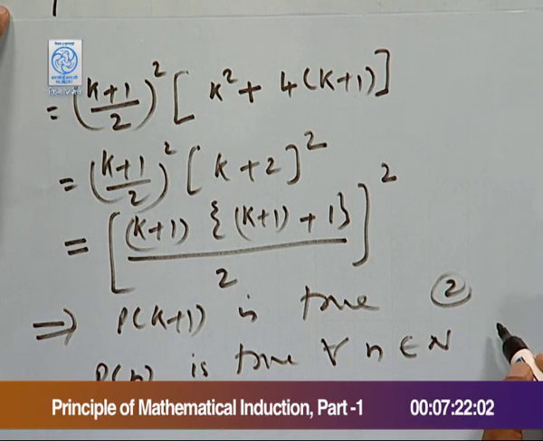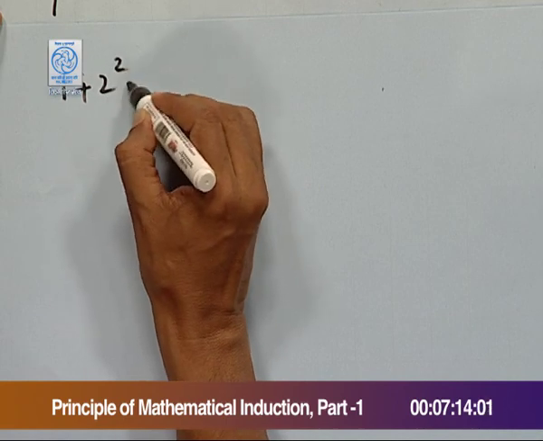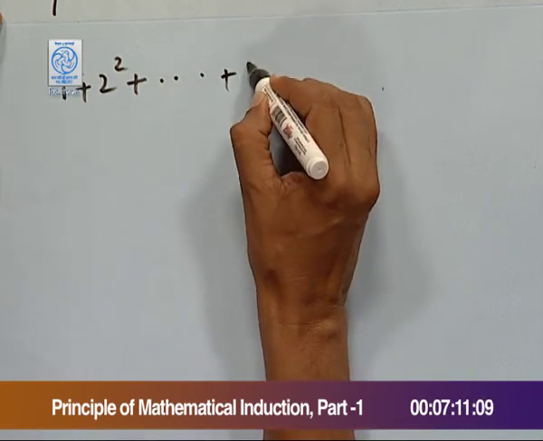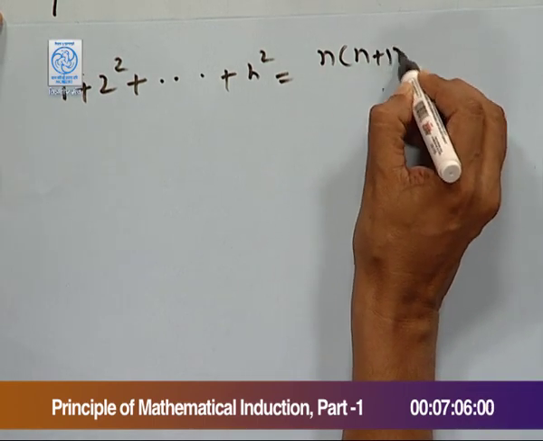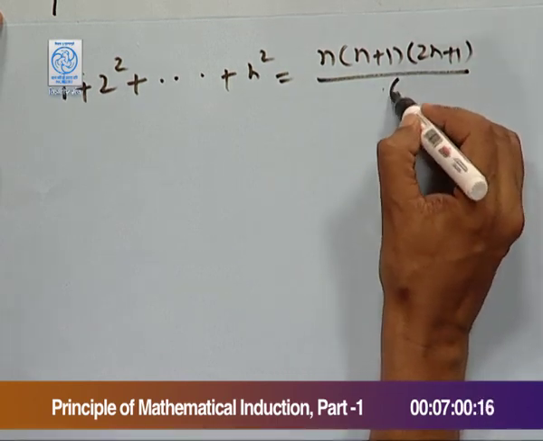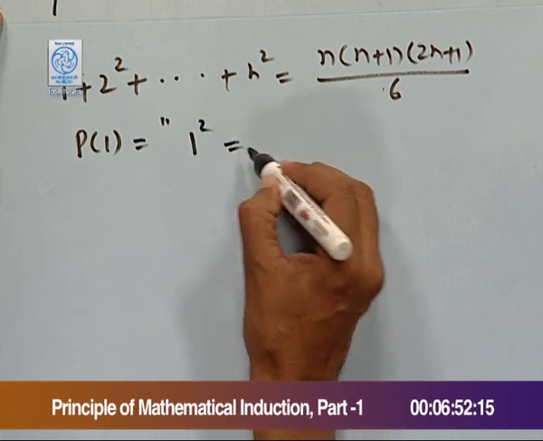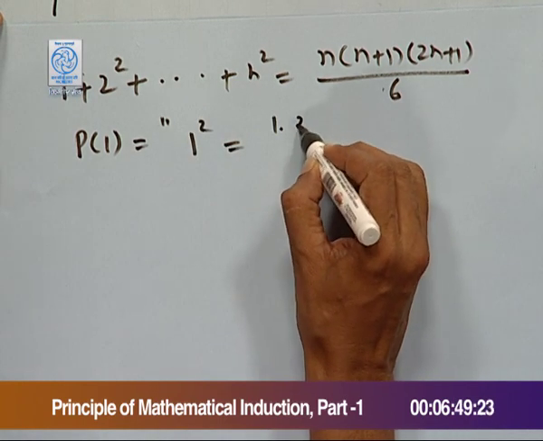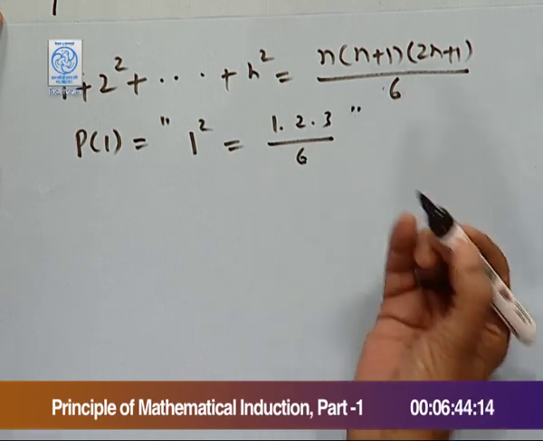We can have one more example, say 1 square plus 2 square up to n square, to prove it is equal to n times (n+1) times (2n+1) over 6. Again, we first verify P(1), that is 1 square equal to 1 times 2 times 3 upon 6, which is true.